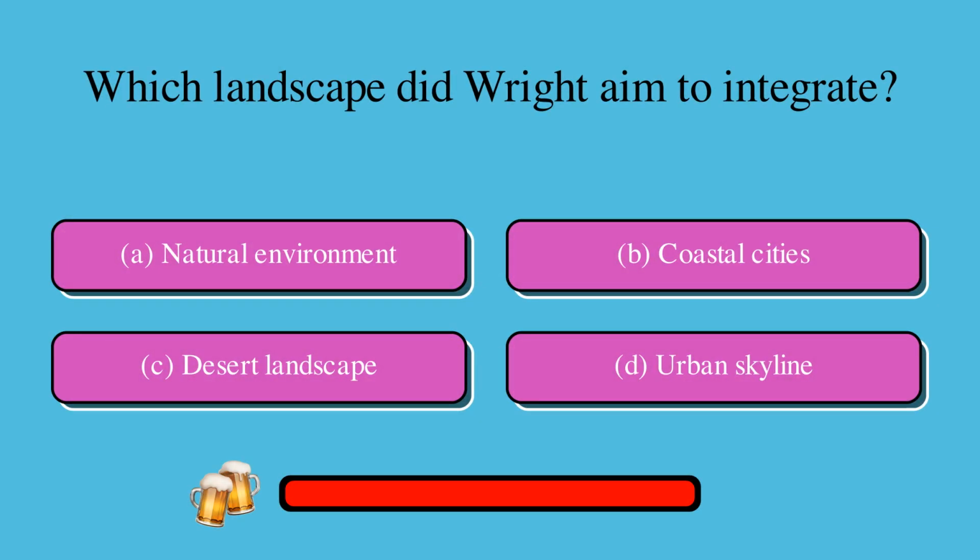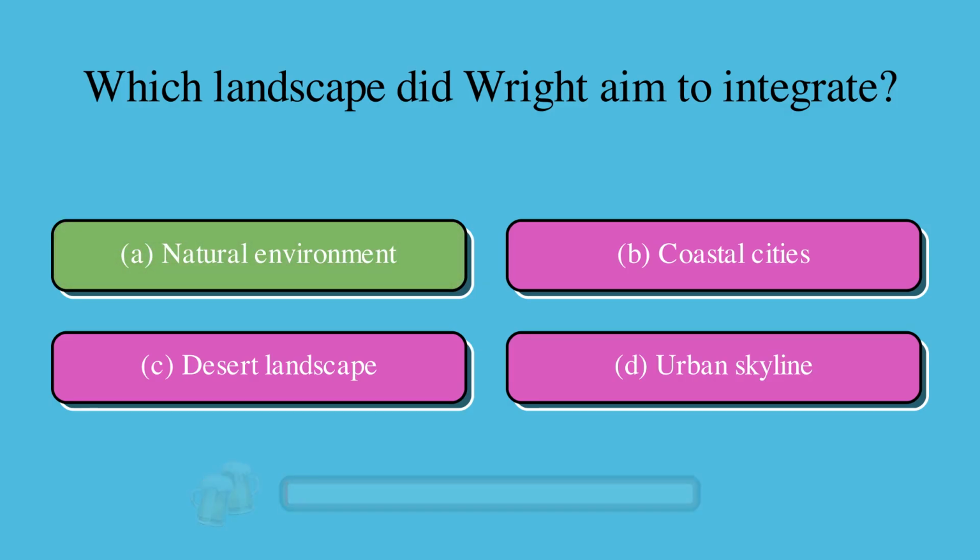Which landscape did Wright aim to integrate? Is it A. natural environment, B. coastal cities, C. desert landscape, or D. urban skyline? The correct answer is A. natural environment.